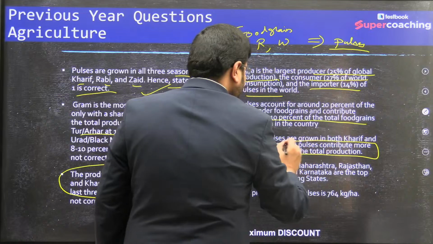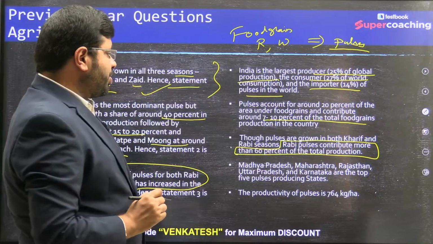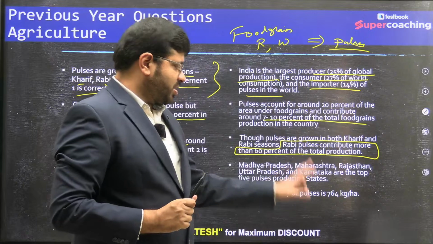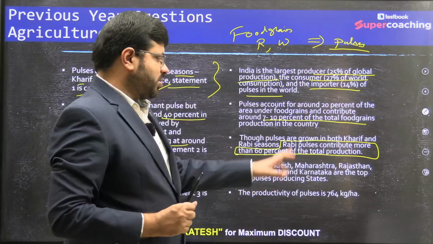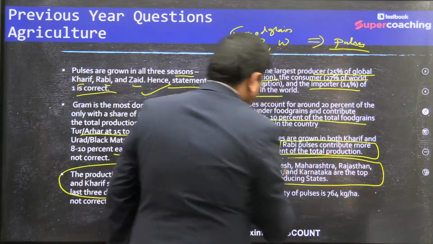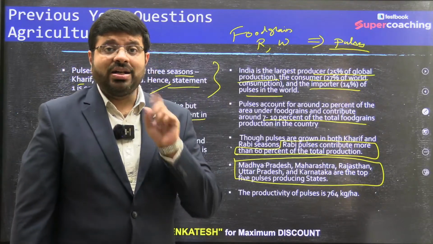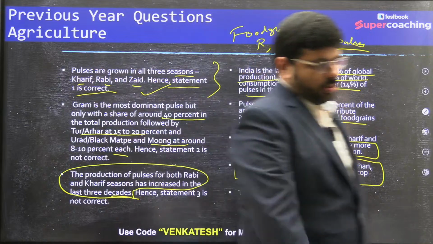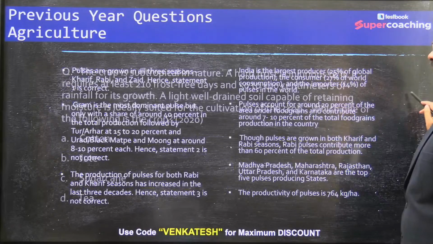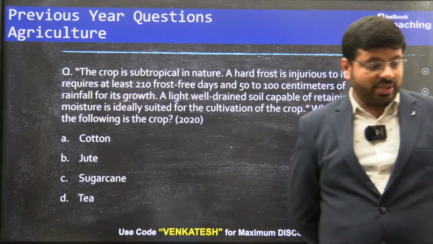This is another keyword. This is very, very important for us to learn. Madhya Pradesh, Maharashtra, Rajasthan, Uttar Pradesh and Karnataka are the top 5 pulse producing states in India. This is also a keyword. I want you to remember the ones which I have highlighted here, to get an understanding of the major trend of pulses. Right, let's move to the next question. Try to answer this. This is the trend of the last few years only.